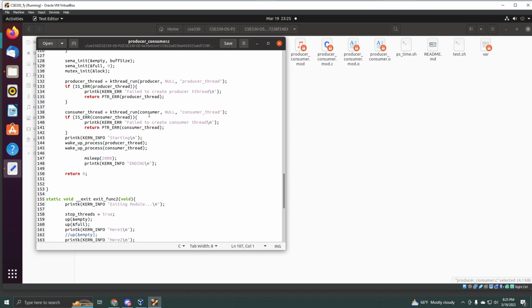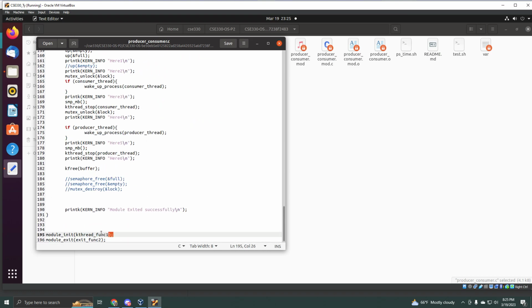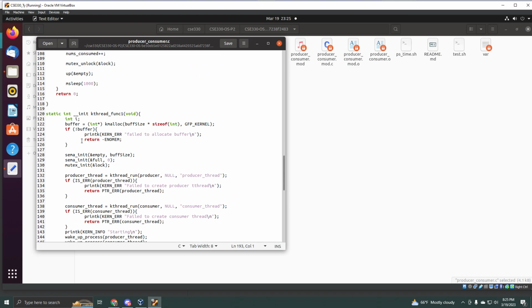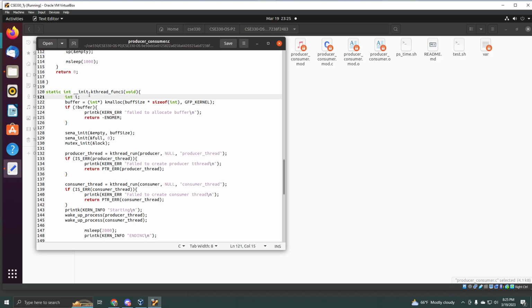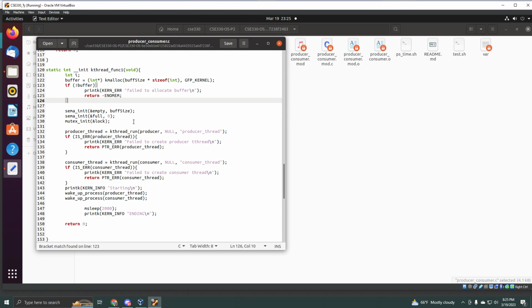And then this right here is going to be a part of the module init function. So this is the first thing that runs when we run that insmod in the terminal. So we have the buffer. The size of the buffer is going to be whatever the buff size was initialized as, and if it fails, it has that there.